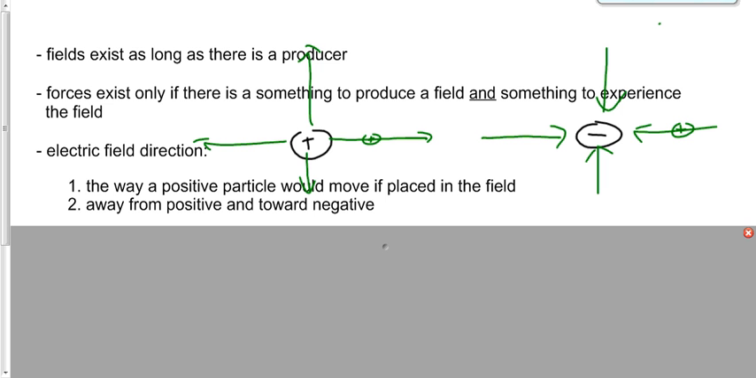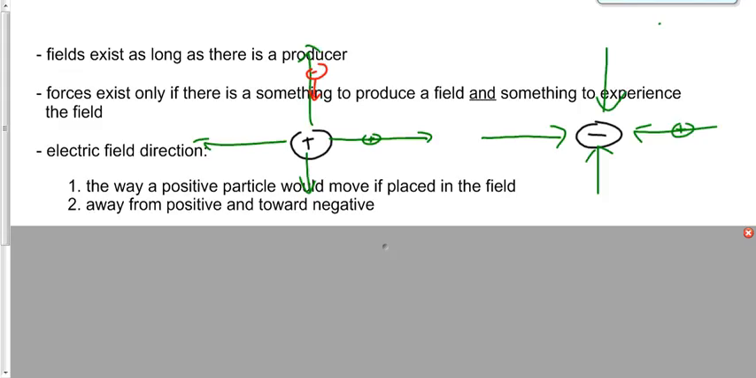Let's go back to this for a second. What if we were to put a negative particle right here? What would happen to it? Go towards the positive, wouldn't it? Because negative and positive attract each other, right, Greg? Does that mean we have to reverse the direction of the field?